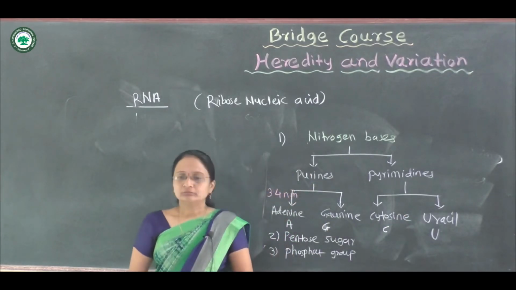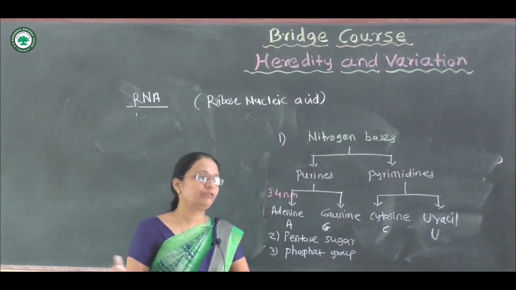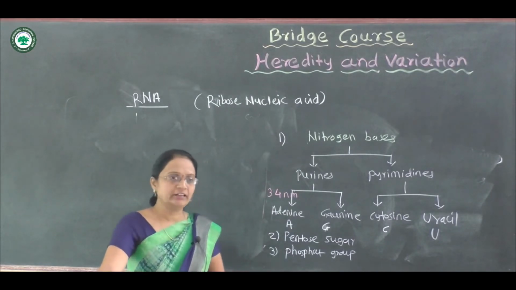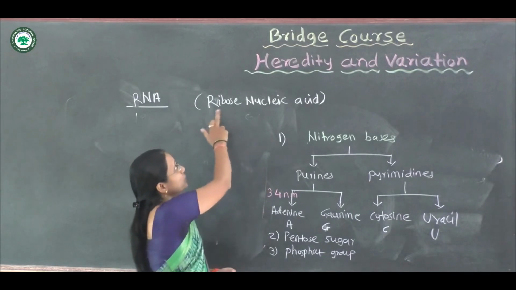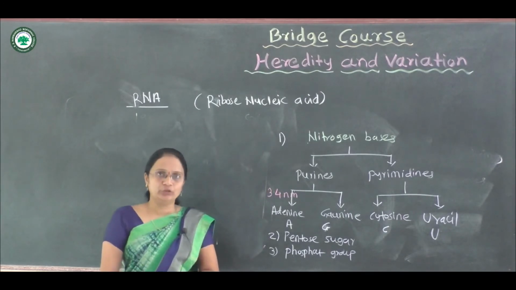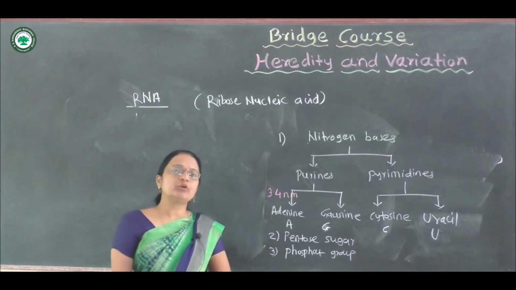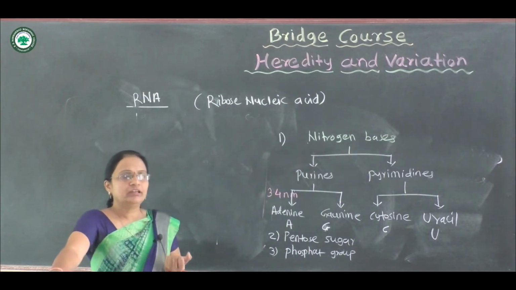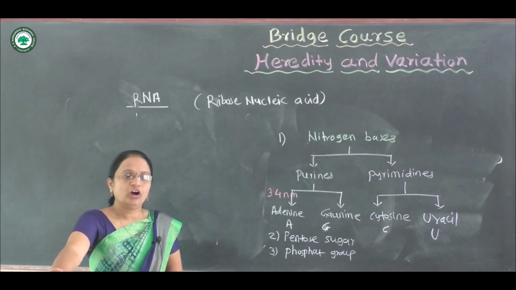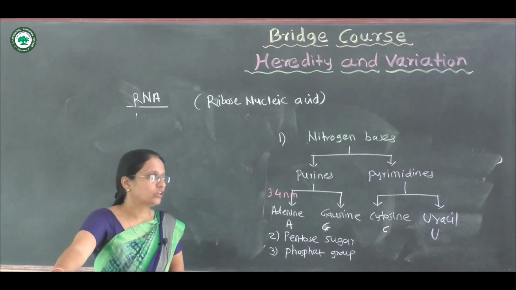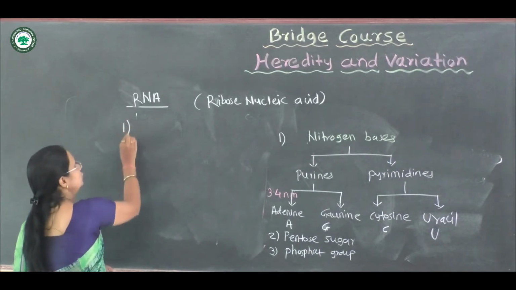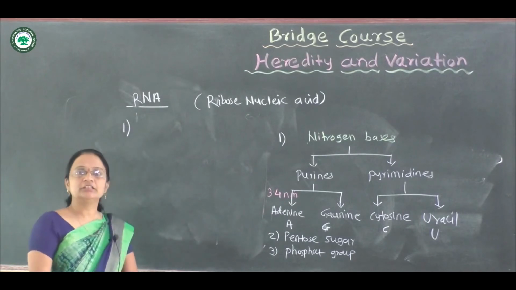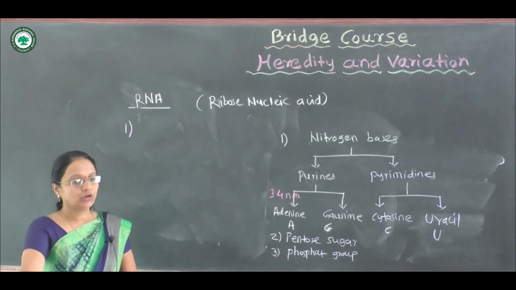Okay. Now, on the basis of the function of the RNA, why is it RNA? It is made up of the ribose sugar molecule, and DNA is made up of the deoxyribose molecule. Now, on the basis of structure or function, it is classified into three types. That is the three types of RNA you are locating.